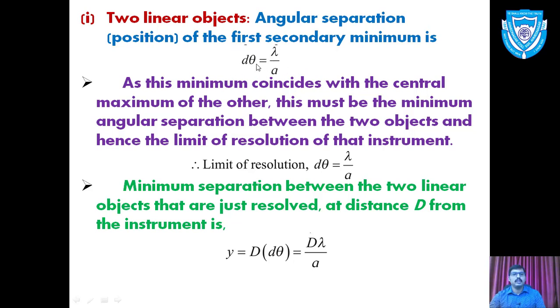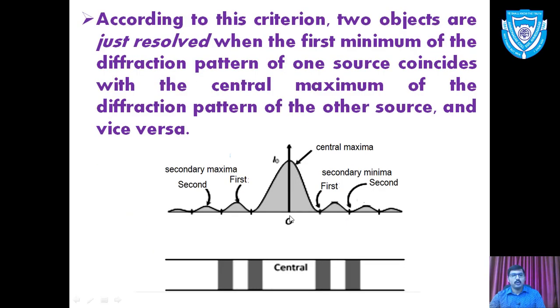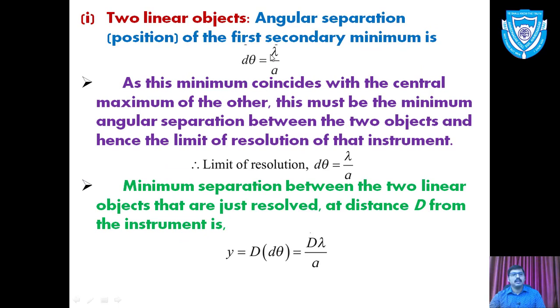In that we have the formula d theta is equal to n or m times lambda divided by a. N or m is 1 here in case of the first secondary minimum, and that is nothing but the limit of resolution. So this distance d theta is the distance of this point O to the first secondary minima. So this distance we have considered in that formula here, central maxima and first secondary minima. This distance has the formula in the topic of diffraction, d theta is equal to lambda upon a. Now that is nothing but the limit of resolution, d theta is equal to lambda upon a.